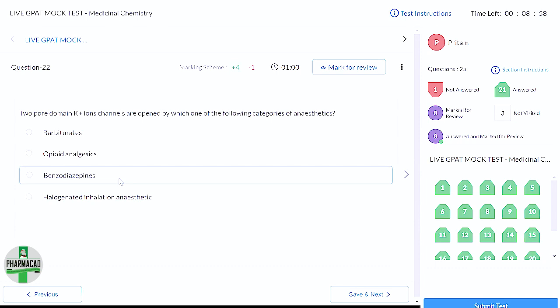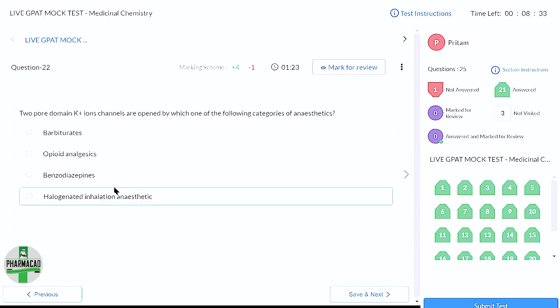CNS depressant. Same. So barbiturates or benzodiazepines are actually acting on GABA, right? The GABA-mediated chlorine channel. And although, as you mentioned, it is through the chlorine channel, that is true, but they are acting on GABA.